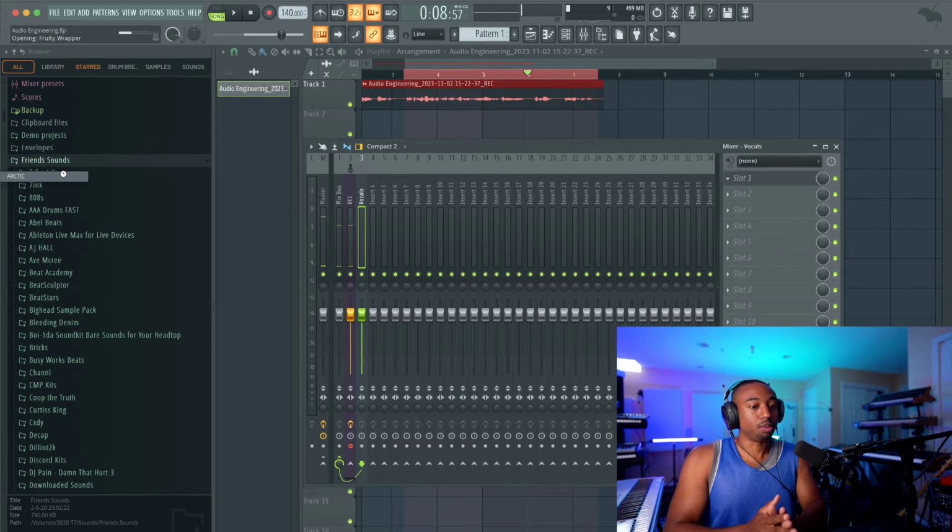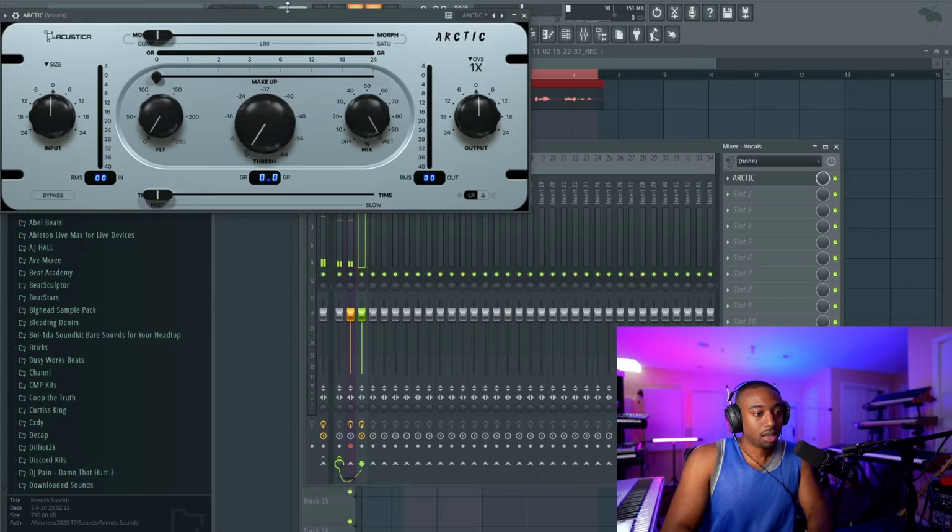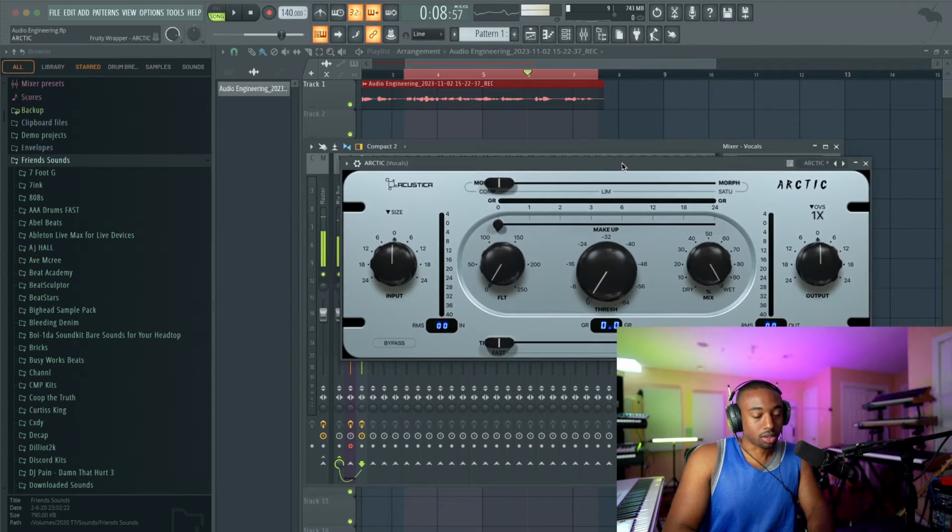This is a really good plugin to learn compression because this one shows you that there is no such thing as too much compression.